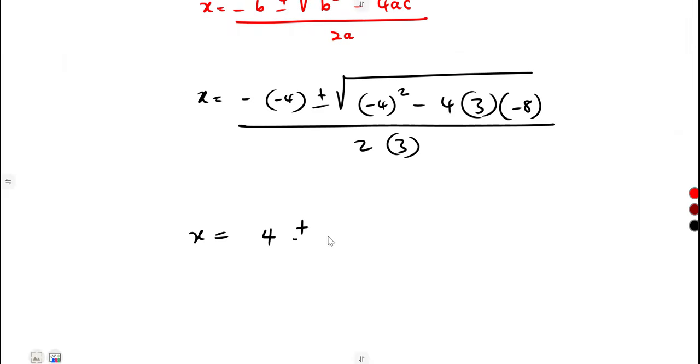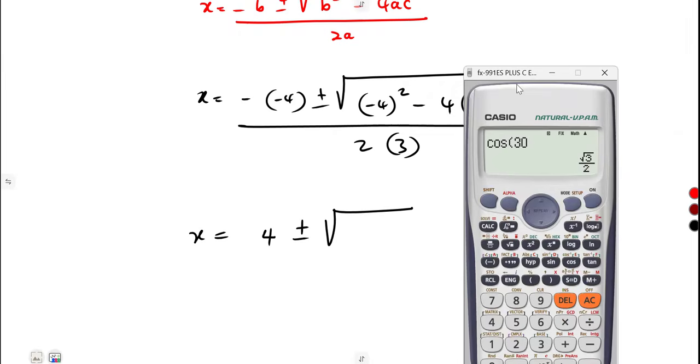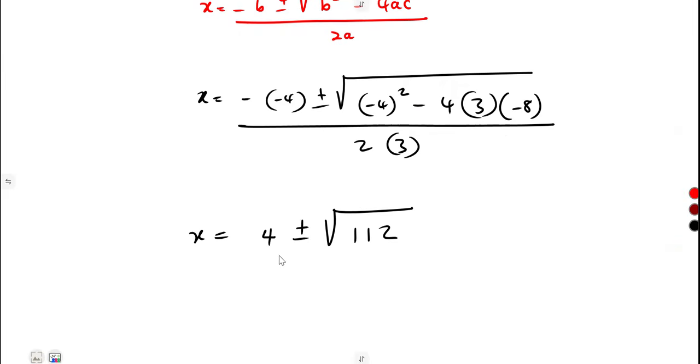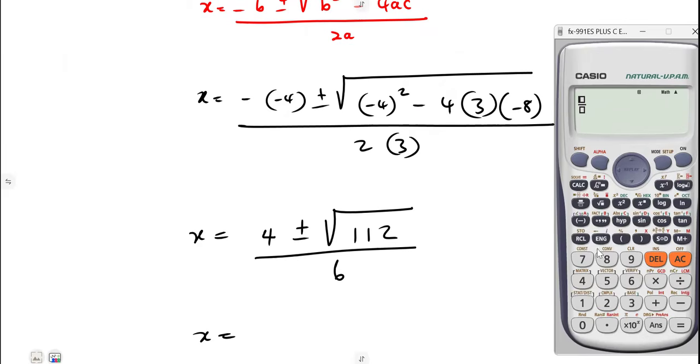So that's 4 plus or minus the square root of, I'm just going to simplify this part under the square root. Let me put my calculator to normal mode. So I've got negative 4 squared minus 4 times 3 times negative 8, and that is going to give us 112. Everything over 2 times 3, which is 6, and from there we can have two possible solutions for x.